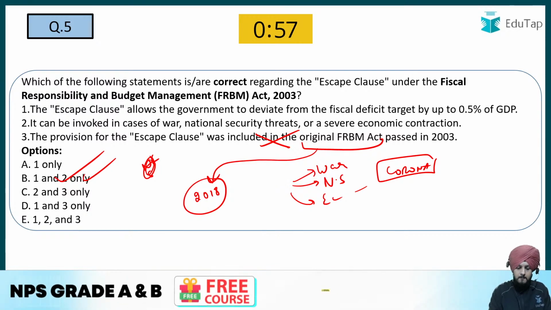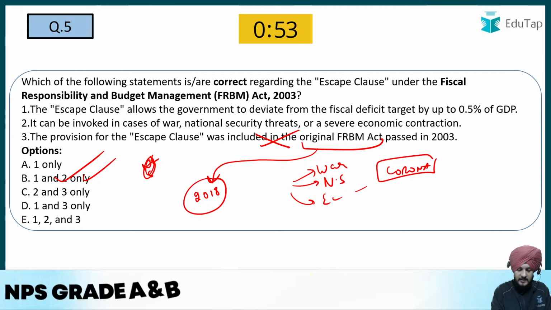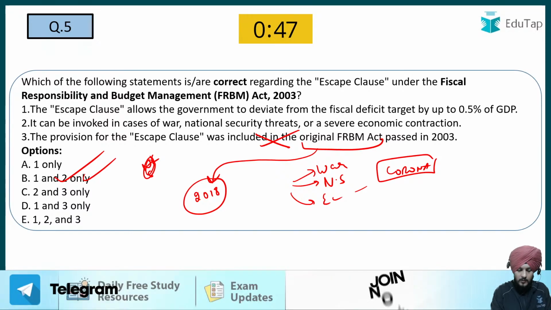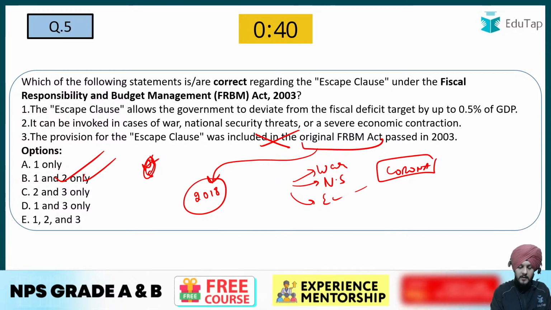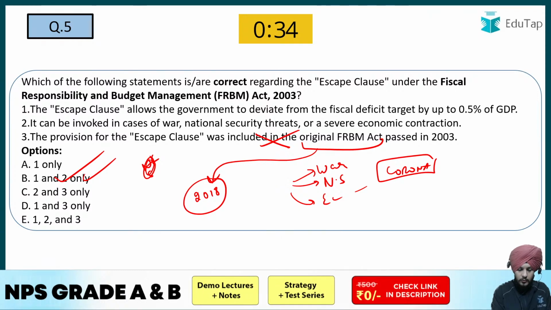So please tell me. What do you think is the answer to this question? Just a related concept. With the recommendation of which committee was the escape clause introduced in this FRBM Act? If you don't know, simply write I don't know.